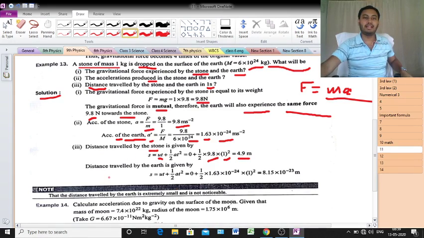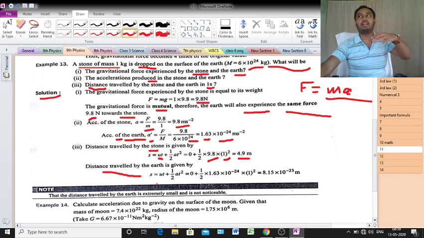Now the next case, that means distance traveled by the earth. At first the distance traveled by the stone, here distance traveled by the earth. That means s is equal to ut plus half a t square. Clear or not? So the same thing, the value of u is 0. That means the ut portion will be 0.